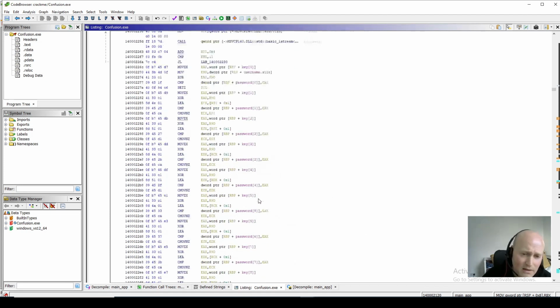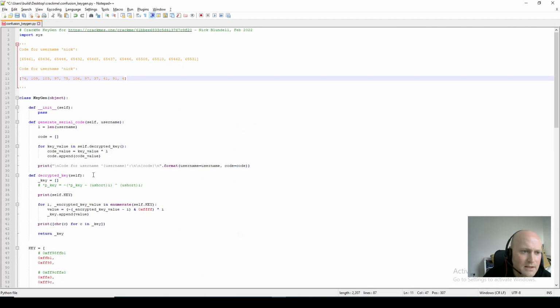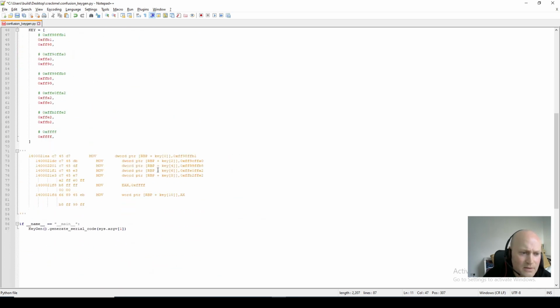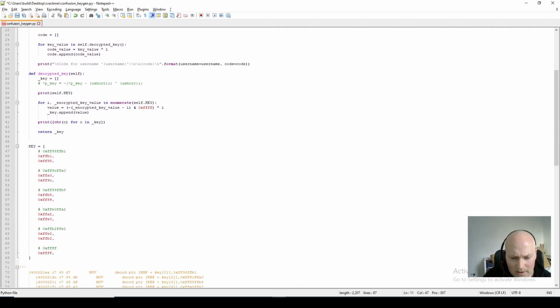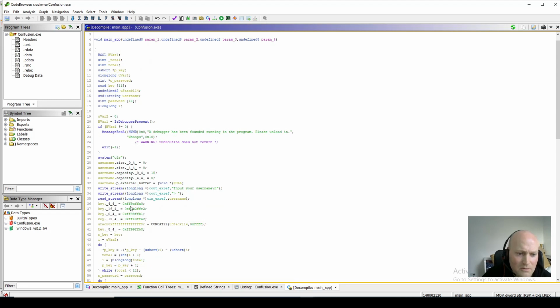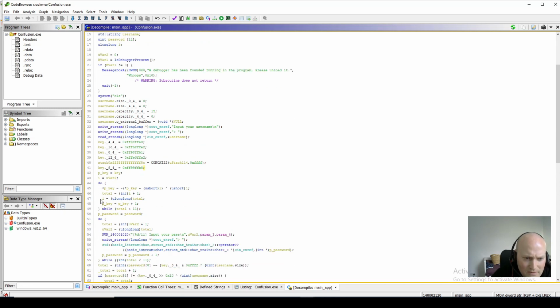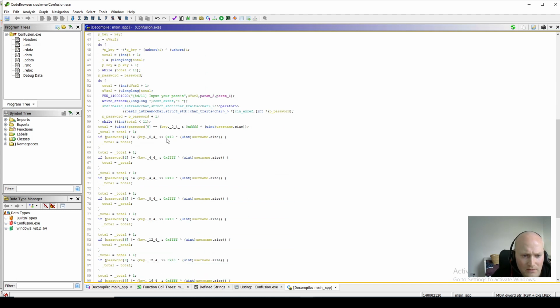And then we started to write up our keygen in Python, which I'll share afterwards. So we put the key into there and tried running it, but then we found that it wasn't working, and I had to type in lots of long numbers, which didn't seem right anyway. It turned out that when we looked more closely at the code, the key wasn't actually being used directly as it was being set up in here, but it was being decrypted by this function here, which was just XORing it with the index and changing it for each index. So it was just a little loop that decrypted that key. Once the key was decrypted, then the rest of it was fine.